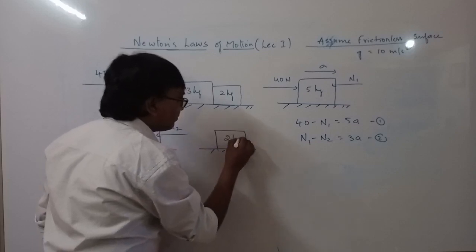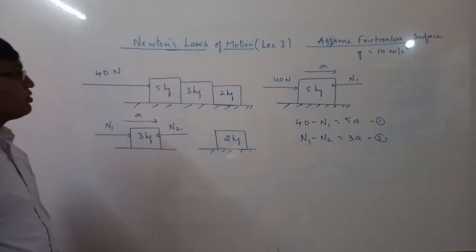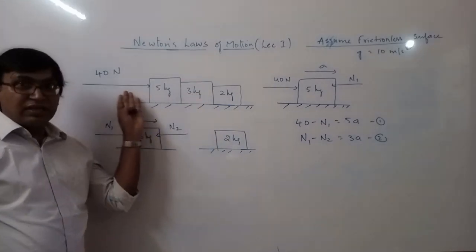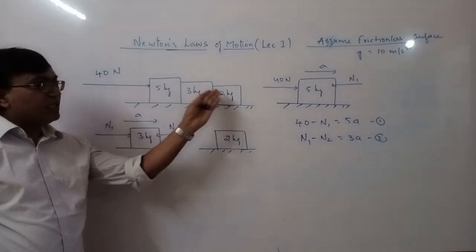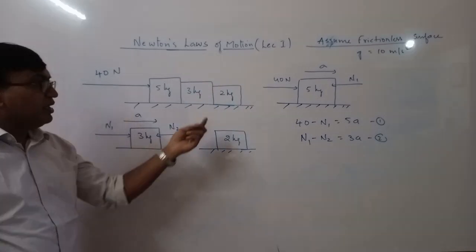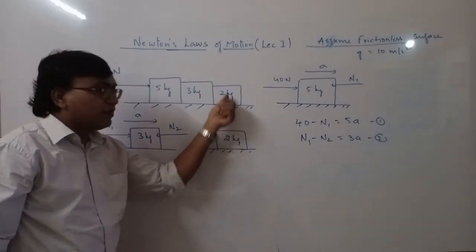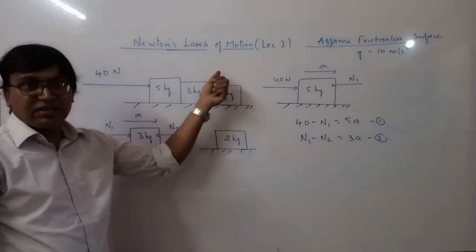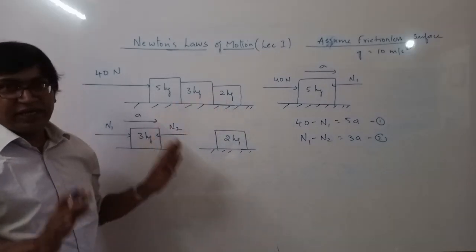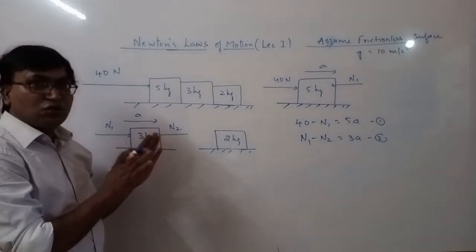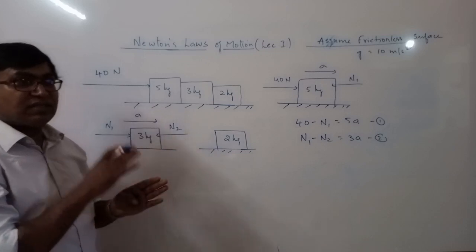Now 2 kg is in contact with 3 kg. We are considering the forces only along the x direction. If you want to find any interaction from the ground, take the y axis, because forces are vector quantities, you can solve them separately along x and along y.